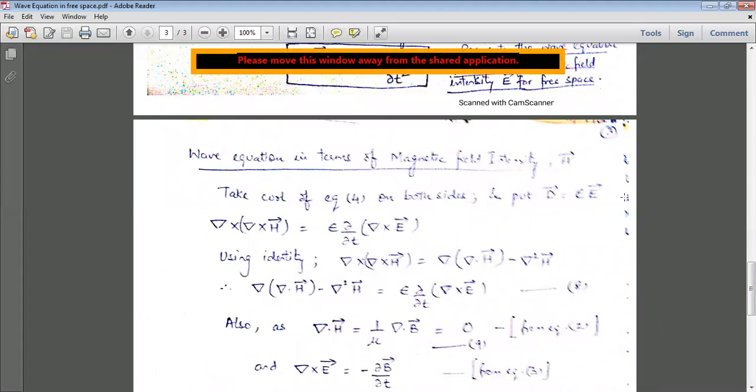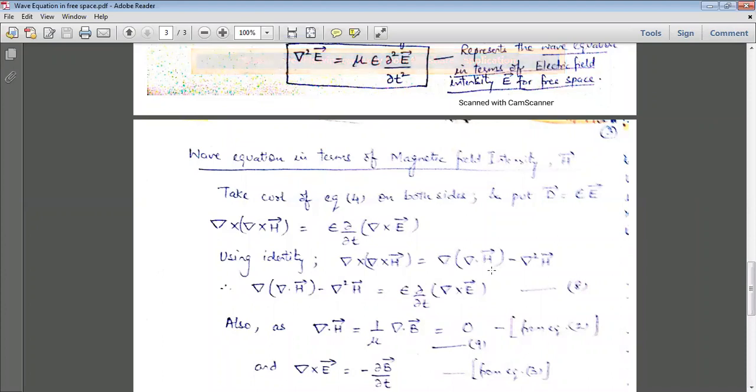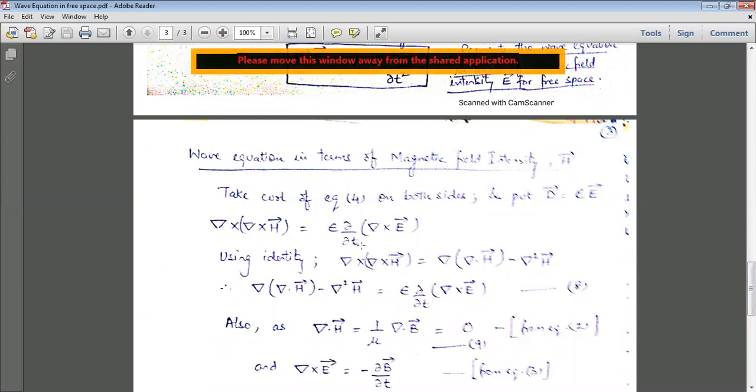ठीक है, also using this relation, that is D vector is equal to epsilon E vector. Now again using the same identity, that is del cross H, this is equal to del into del dot H minus del square H. जो हमने identity ऊपर use की थी, that is in the form of E vector, now we are using the same identity but in the form of H vector.